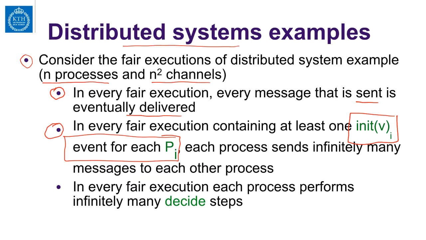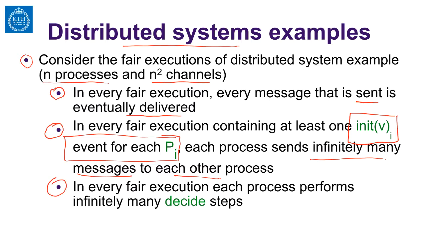And once this element is filled, then send actions will be enabled. So each process sends infinitely many messages to each other, because once each process's element in the vector is filled, the send actions are always enabled. So they can send the same values, or if the value is filled again, send the new values and so on.